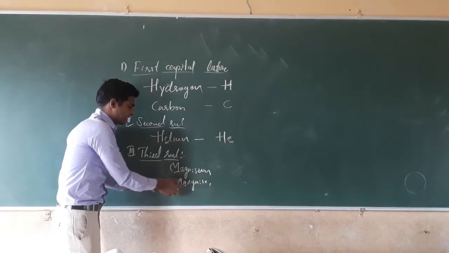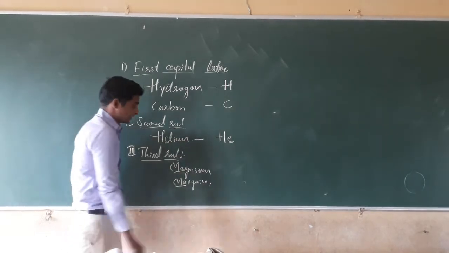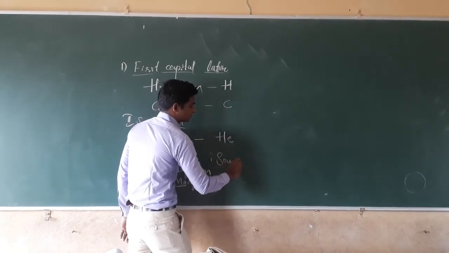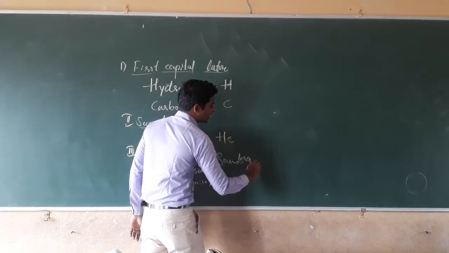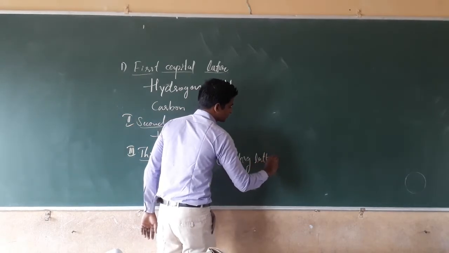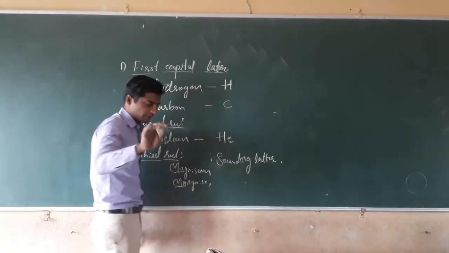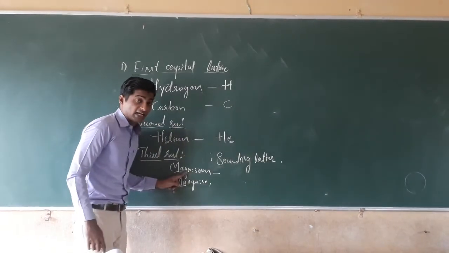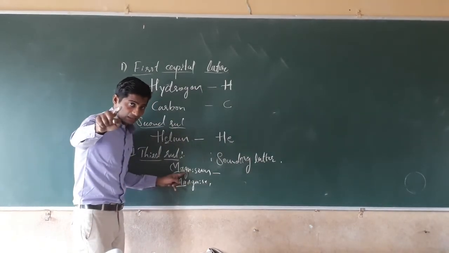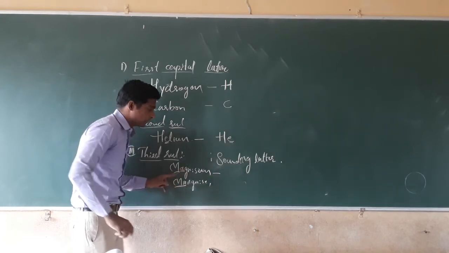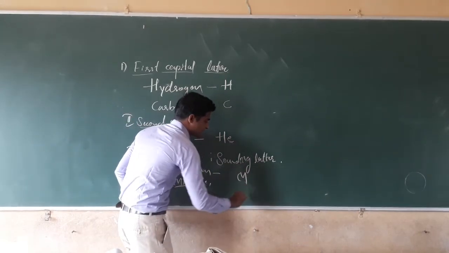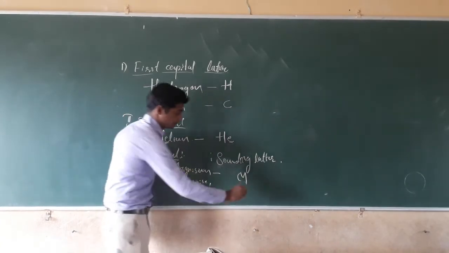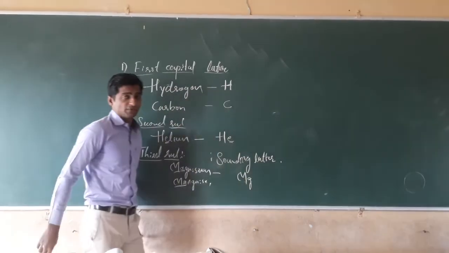What do we have to do? In such cases, we have to take the sounding letter. Which one? The sounding letter. See how, for magnesium, G is a sounding letter. Mag, means G is a sounding letter. Along with the M, the capital letter, we have to take the sounding letter G. For magnesium, we are taking Mg.